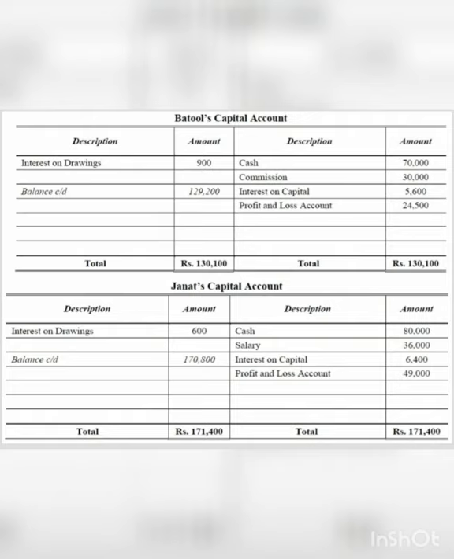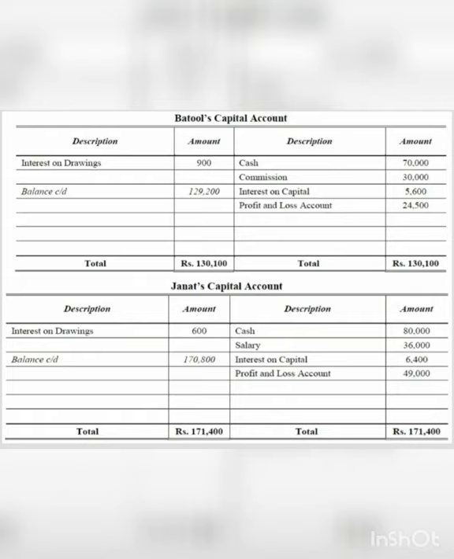Now some interest on capital is given, so interest on capital 5,600 to Batul, and some remaining profit is also given, that is 24,500 to Batul. Now we come to interest on drawings. Interest on drawings is taken from Batul as 900. So here it is 900. So the balance which we get by adding 70,000 plus 30,000 plus 5,600 plus 24,500 minus 900, the remaining will be carried down, that is 1,29,200.